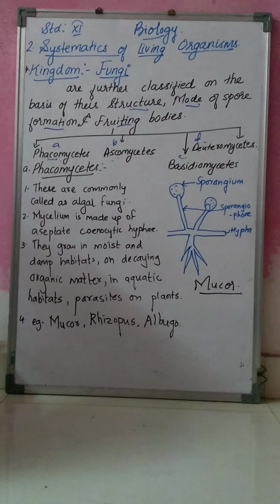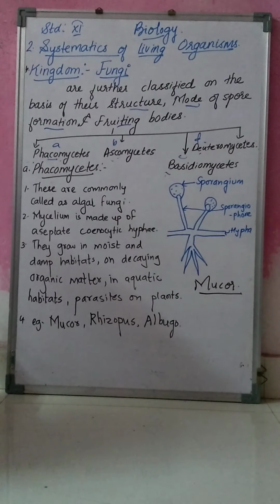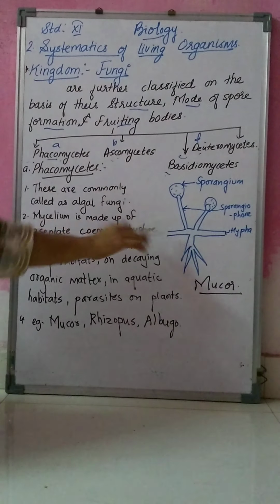The 4 types are Phycomycetes, Ascomycetes, Basidiomycetes, and the last is Deuteromycetes. So first we will see Phycomycetes. We will study the general characters of Phycomycetes.